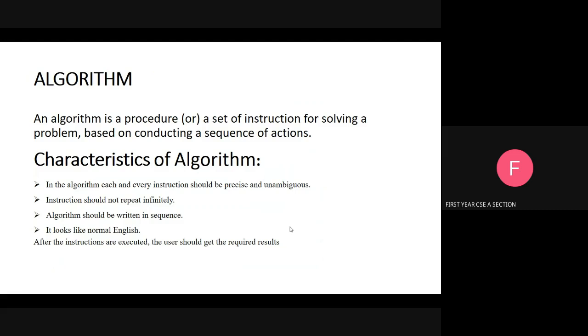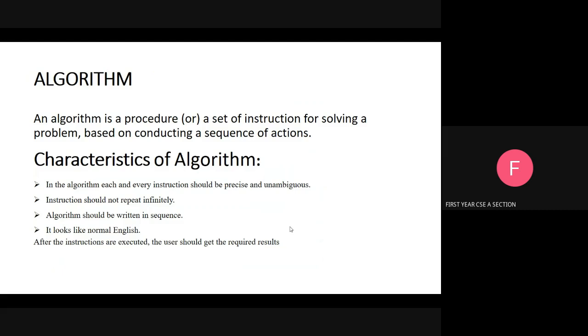What is unambiguous? Ambiguous means doubtful. Unambiguous means without doubt. So it is clear. Each instruction should be precise, exact, and without doubt. Number two, instructions should not repeat infinitely. Our instructions must end after a particular number of steps. Number three, it should be written in sequence. Yes, our instructions should be in a sequence.